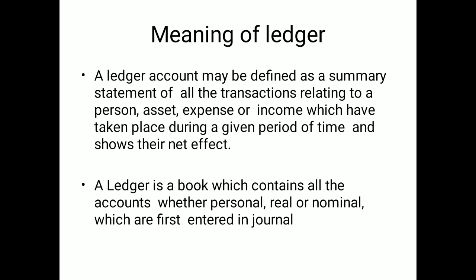It shows the net results. Suppose I take the example of the asset machinery: machinery purchased, machinery sold, and now what is the balance in your hand? This is called the net effect. In the same manner, if I talk about a person like Ram, what is payable, what is receivable, and the difference indicates the balance payable or receivable to Ram. So all the items of one particular person, one particular asset, one particular expense, one particular income take place over a particular period and show the result at the end of the period also.